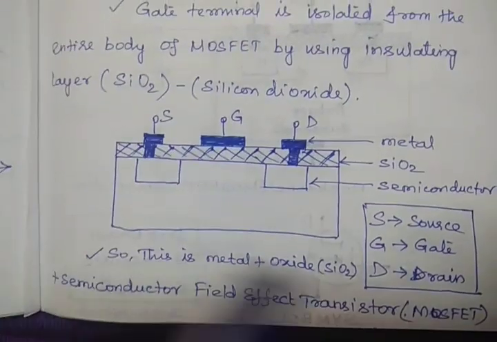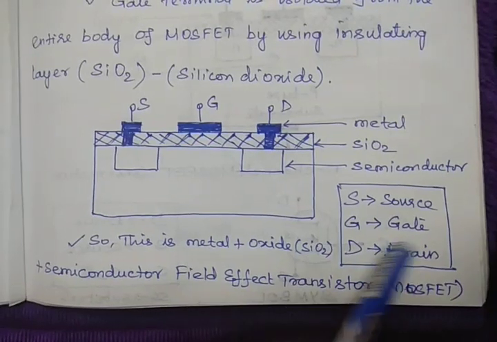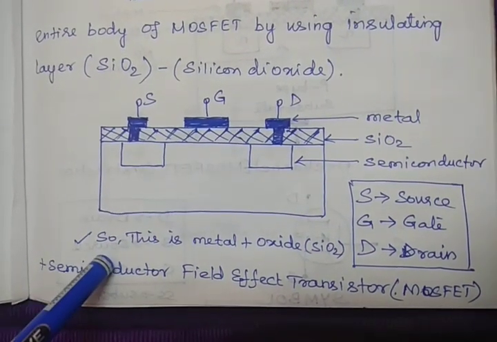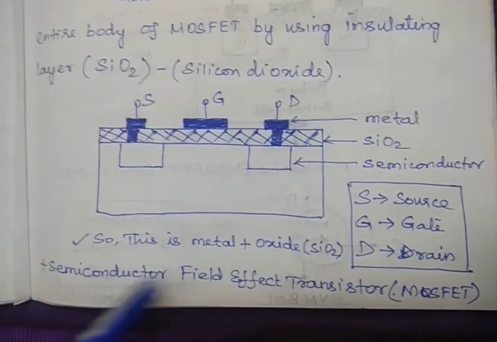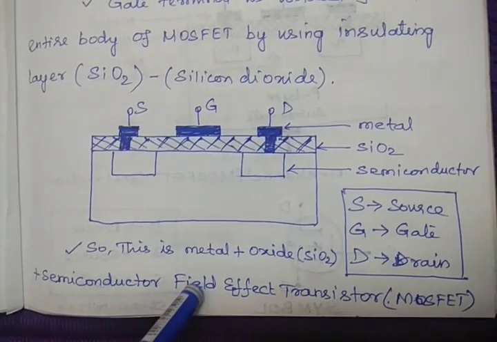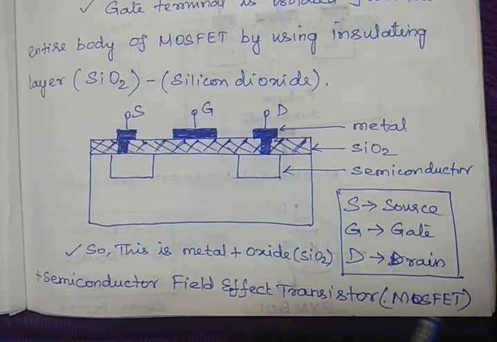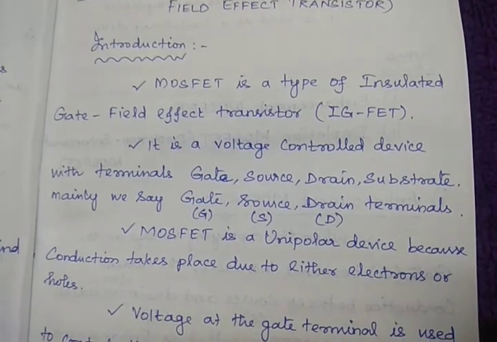So here S, G, D are given. S means source, G means gate, D means drain. And as I told you, metal plus oxide plus semiconductor FET is called MOSFET. So this is all the introduction about the MOSFET.